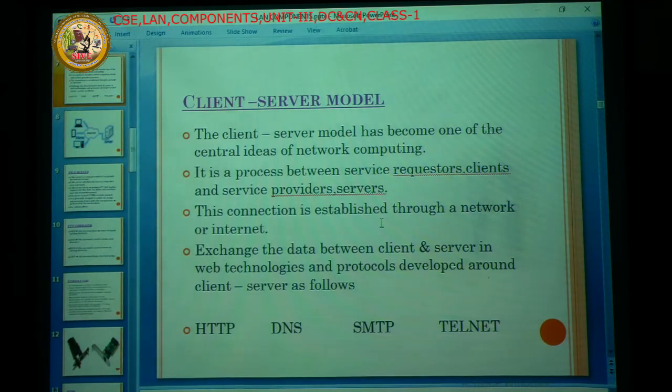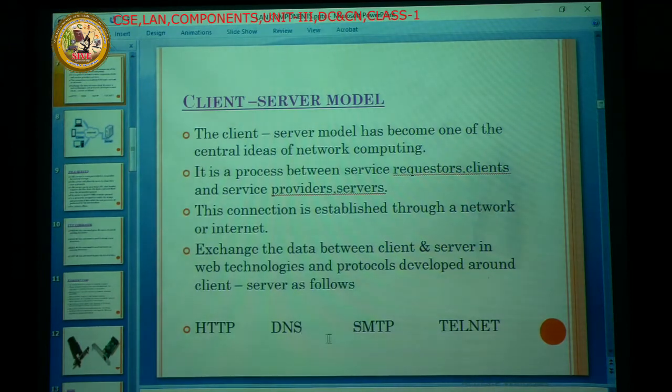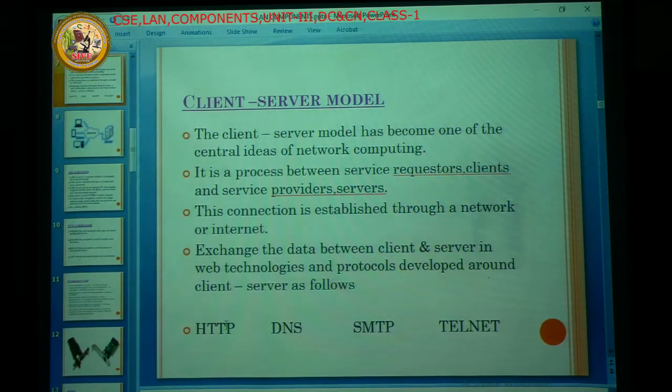So what are the protocols that exist? HTTP, DNS, SMTP, Telnet. HTTP, as I already told, means Hypertext Transfer Protocol. DNS is the Domain Name System. SMTP is the Simple Mail Transfer Protocol. Next, Telnet is the terminal network.